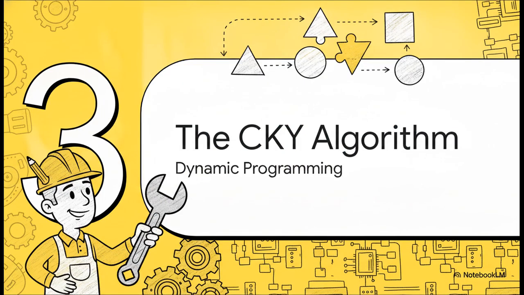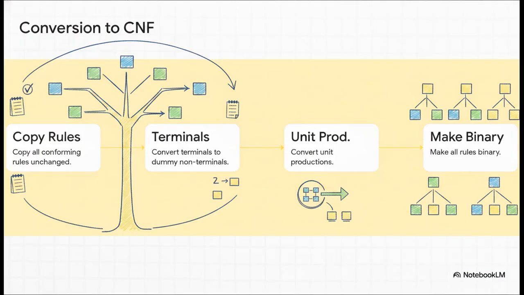Moving right along to Section 3, the CKY parsing algorithm. But as we know, a blueprint is totally useless without a builder. That brings us to our algorithmic contractor. Before the Cocke-Kasami-Younger, or CKY algorithm, can actually do the heavy lifting, it requires us to prep the site, so to speak. We have to simplify our grammar blueprints into what's called Chomsky normal form.